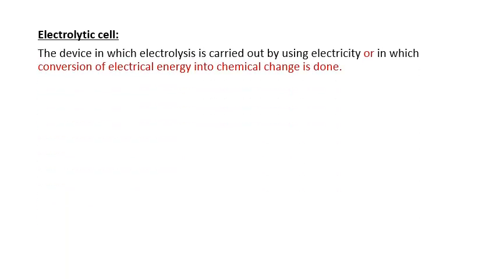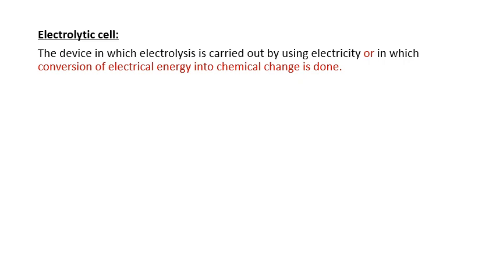Electrolytic cell. Now look at the definition. The device in which electrolysis is carried out by using electricity, or in which conversion of electrical energy into chemical change is done. Now all of you look at the red color. This is a very important definition. What is an electrolytic cell? The cell in which electrical energy is converted into chemical change, or chemical energy.